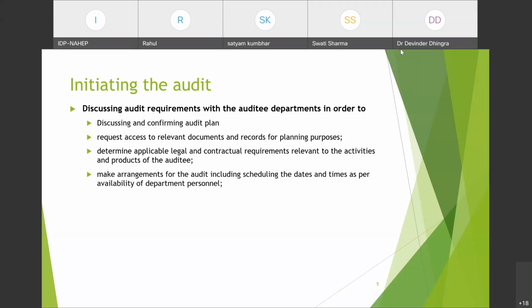Food business. What could be examples of legal activities, or activities which do not have any legal requirements? Under the third bullet, initiating the audit, there is "determine applicable legal requirements relevant to the activities and products of the auditee."